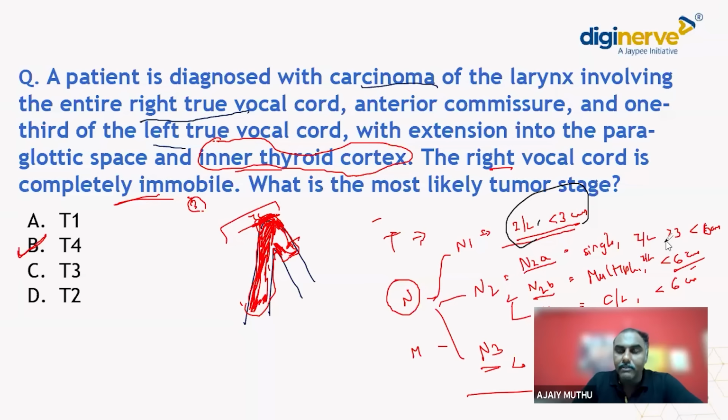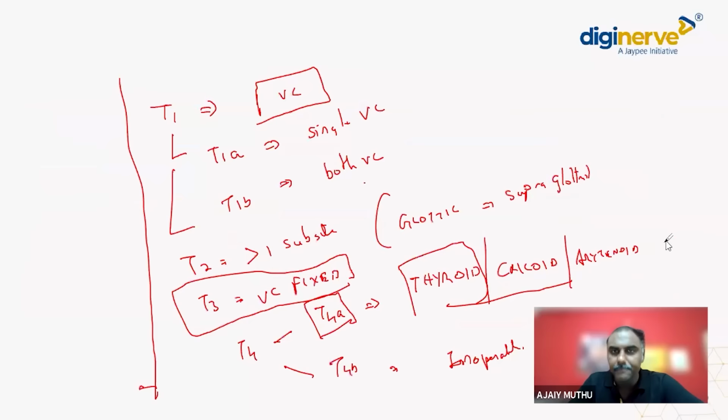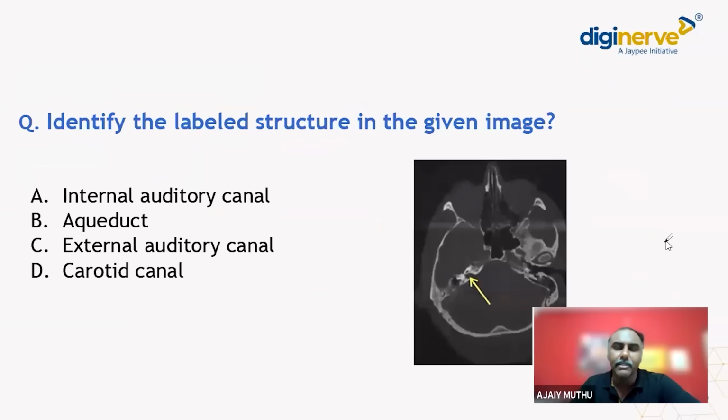Okay, fine. So we'll go to the next MCQ. I hope it's clear till now. Next MCQ. This is a bit complicated. Even for an ENT PG, if they ask, they will be struggling with this MCQ. There was one radiological picture asked, but the picture was not clear. Identify the labeled structure in the given image. They have pointed to some area and asked what the structure is.